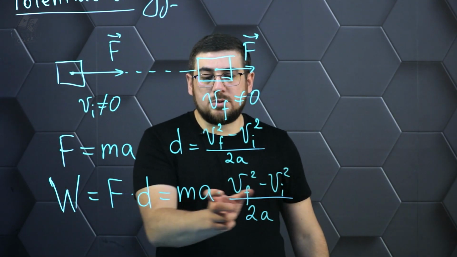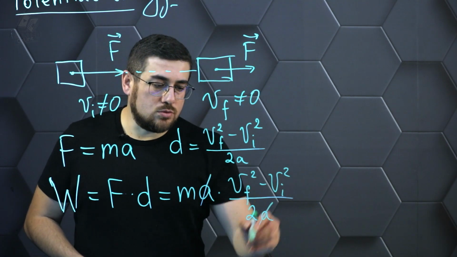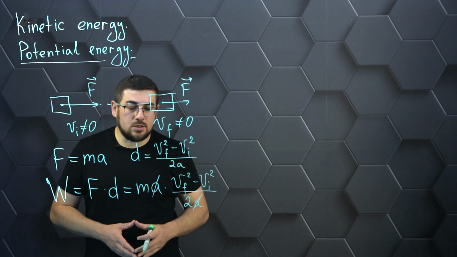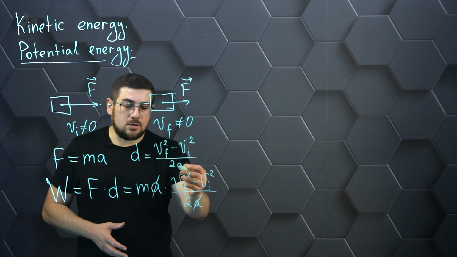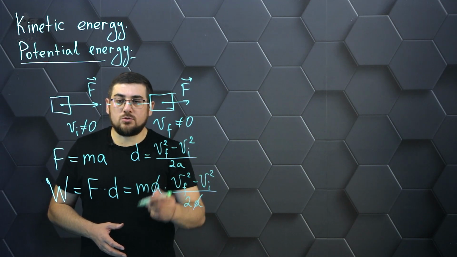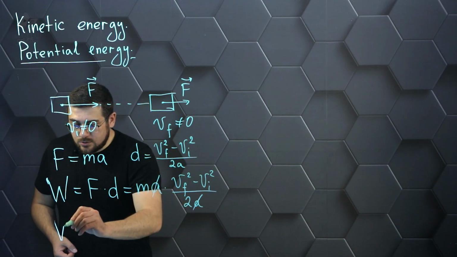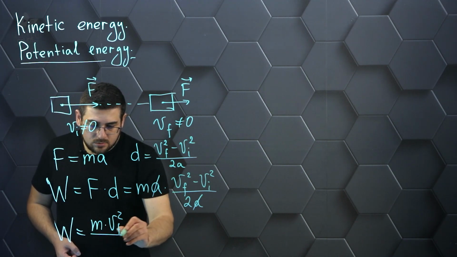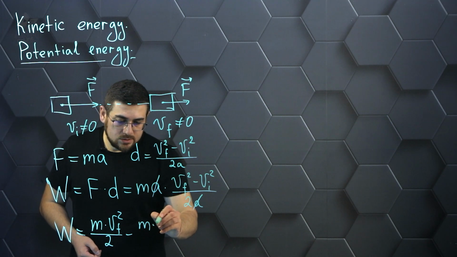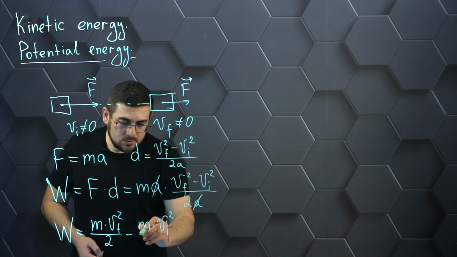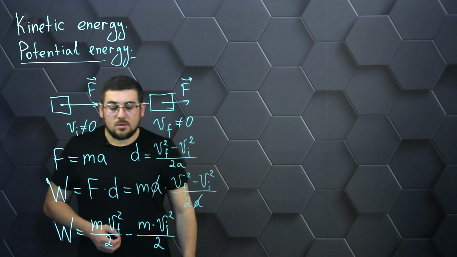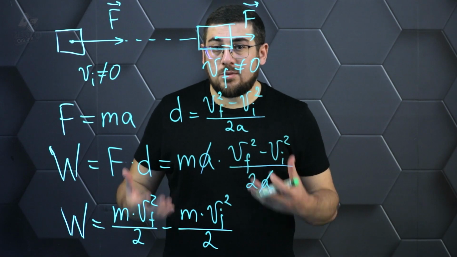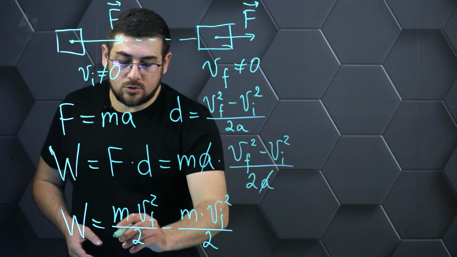So we've written the force, we've written the displacement, we've multiplied it. And we see that here acceleration is reduced, and now let's try to transform a little bit mathematically the obtained expression. To do this, we divide each square of velocity by 2 and then multiply by the mass. We end up with the following expression. Mass times the square of final velocity divided by 2 minus mass times the square of initial velocity divided by 2. We got that the value of work is determined by the difference of two such parameters. That is, they are certain expressions that we need to understand.